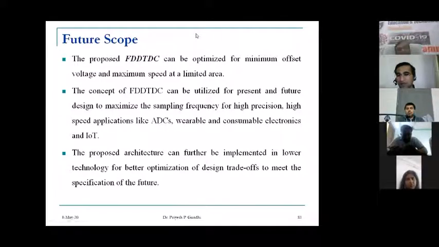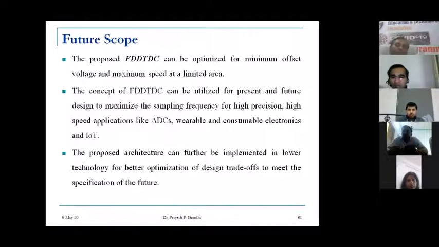This comparator works up to 1.3 gigahertz. Suppose we want to take it to 3 gigahertz, so this concept can be taken to the future comparator design with the lower technology for high precision, high speed applications like ADC, wearable and consumer electronics, or it can even be used for IoT.